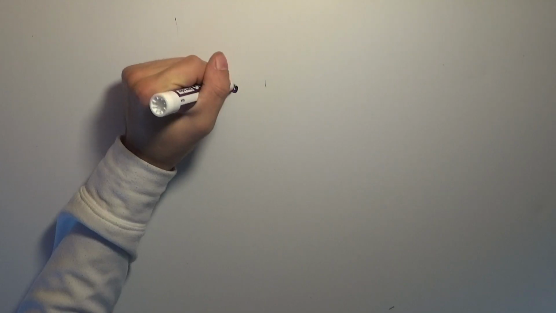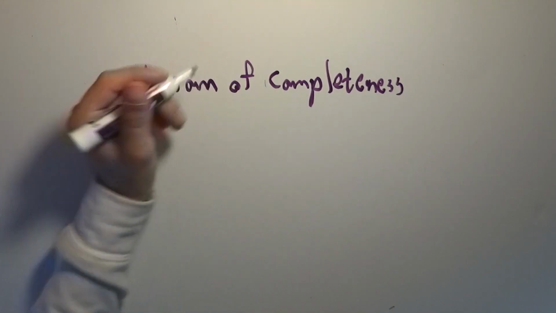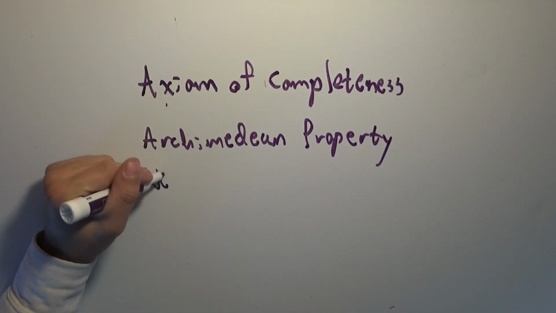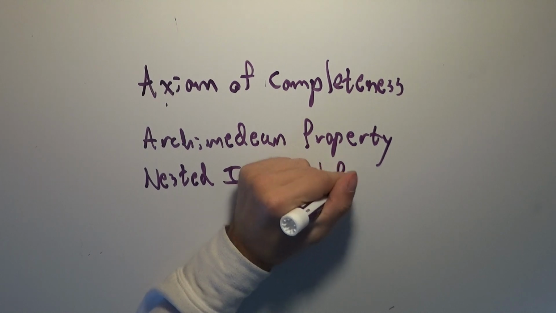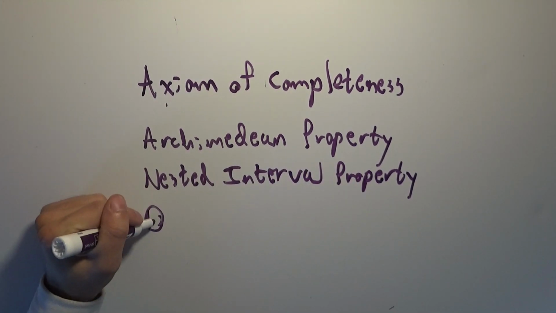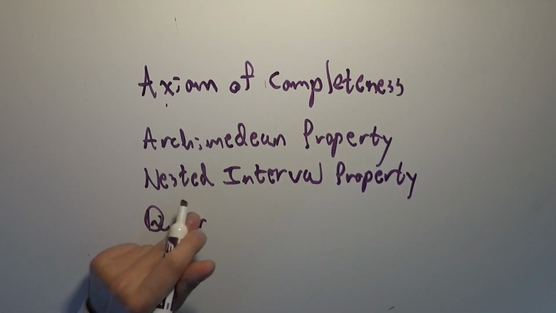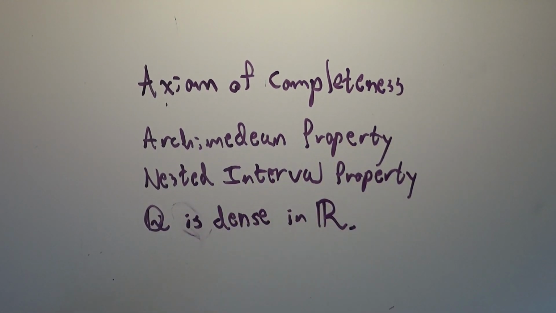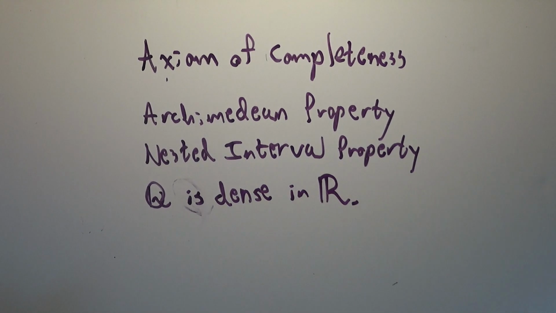So let's review what we covered today. We covered the axiom of completeness. We covered the Archimedean property. We covered the nested interval property. We proved that the set of the rational numbers is dense in the set of the real numbers, which is to say that for every two real numbers that are not equal, there is some rational number between them. You should try to prove that the irrational numbers are also dense.